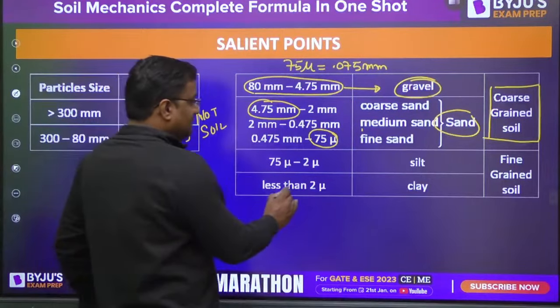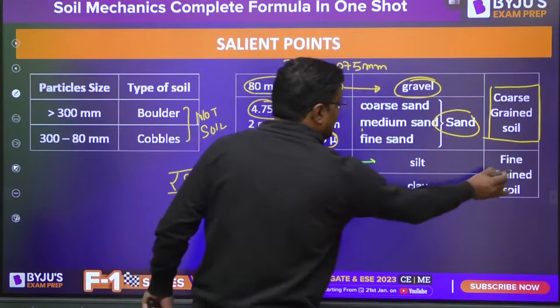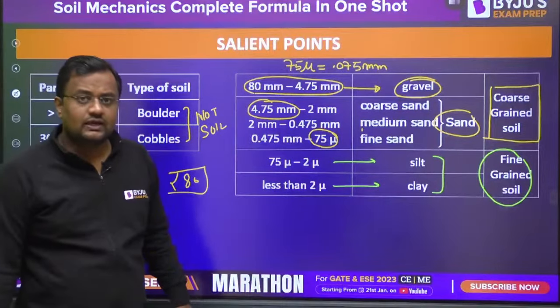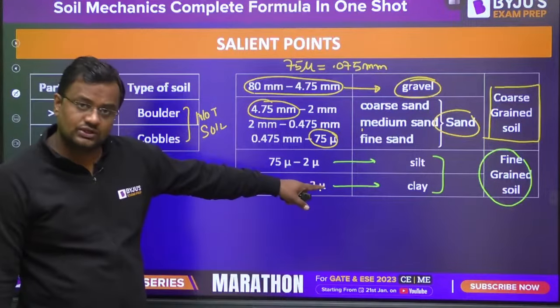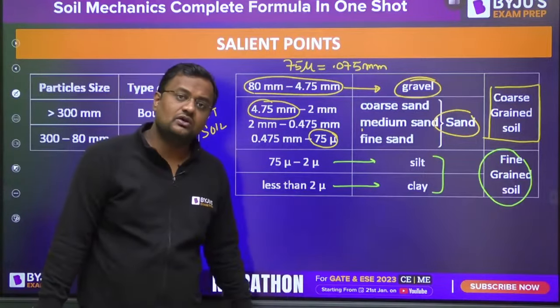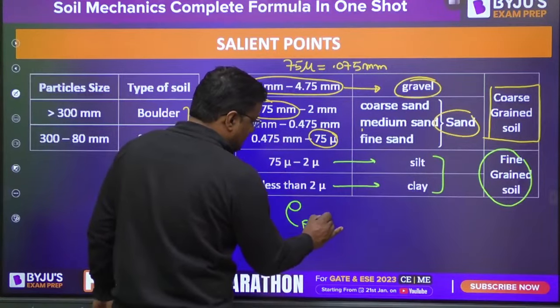So 75 micron to 2 micron is silt, and less than 2 micron is clay. These are called fine grain soils, silt and clay, smaller in size. Here there is cohesion, particularly in clay. They are flaky in shape, and the void ratio e of fine grain soil is greater than the void ratio of coarse grain soil.